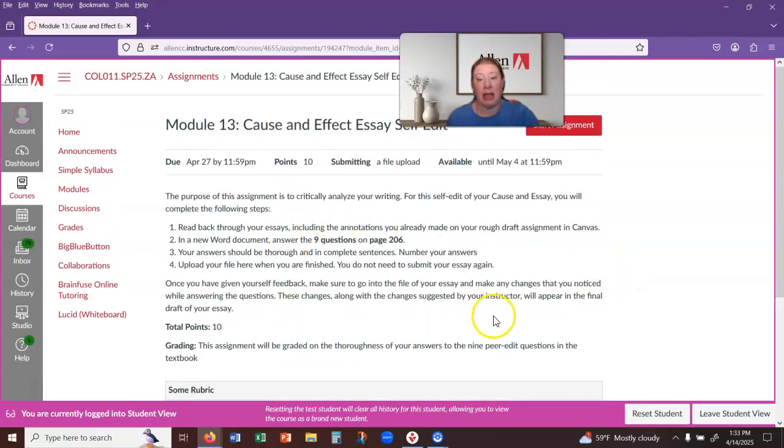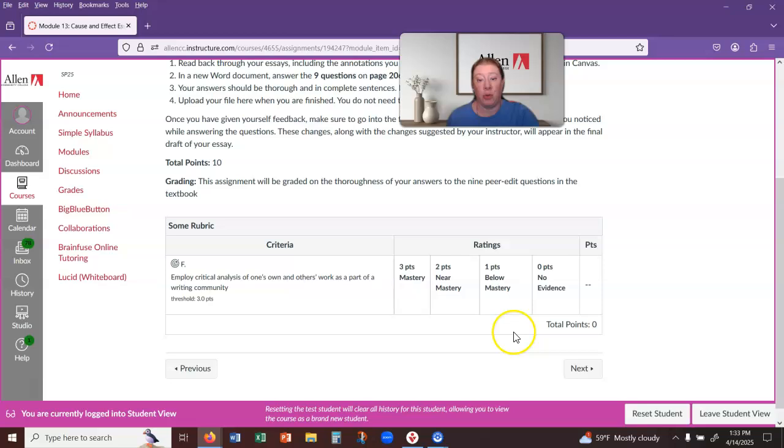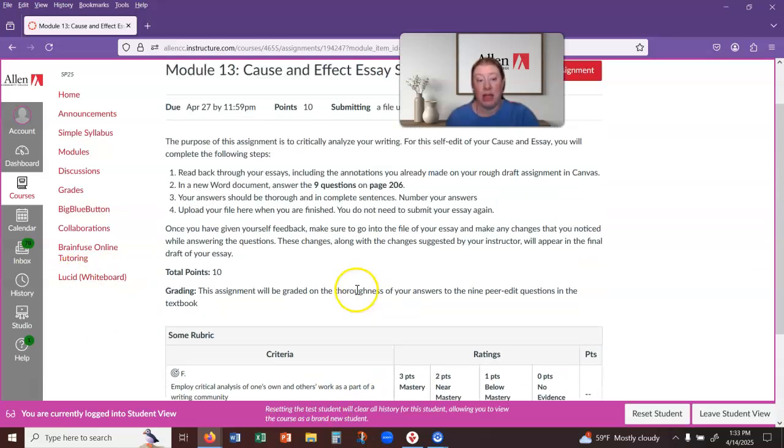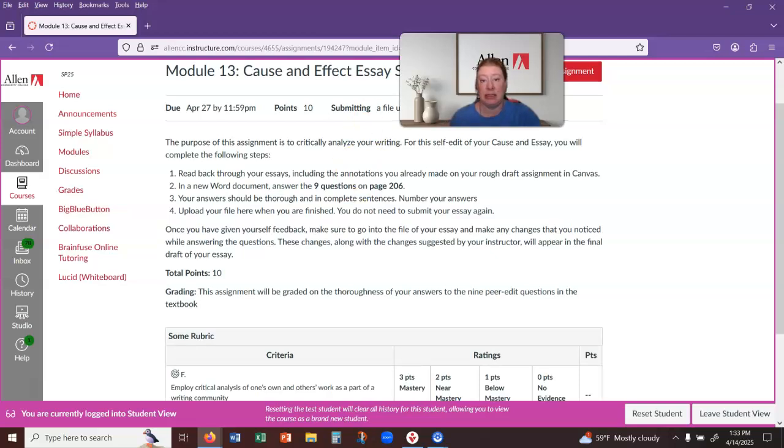Now this self-edit is actually part of one of our major criteria for the class. So this is one of our outcomes, and we want to make sure that you are meeting that outcome. And so you have some questions to answer in the textbook on page 206, and your answers are going to be in complete sentences. So let me pause the video and bring the textbook up so you can see what it looks like.